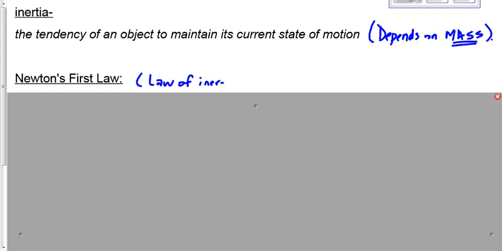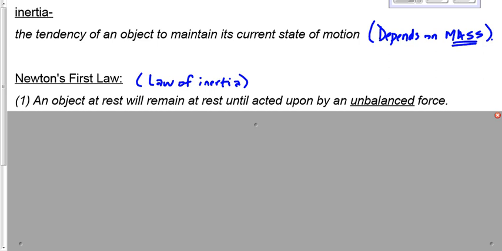Clearly, it has something to do with an object maintaining its current state of motion, right? Resisting a change of motion. Otherwise, it wouldn't be called the law of inertia. Newton's first law, the law of inertia, says an object at rest will remain at rest until acted upon by an unbalanced force.